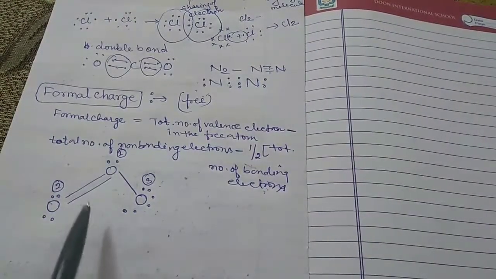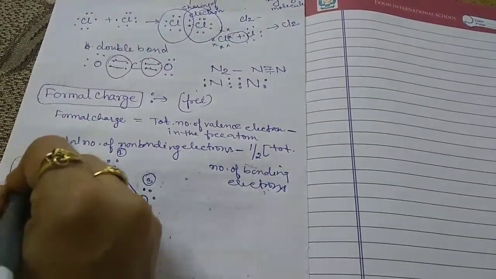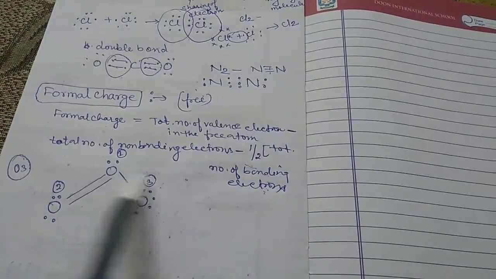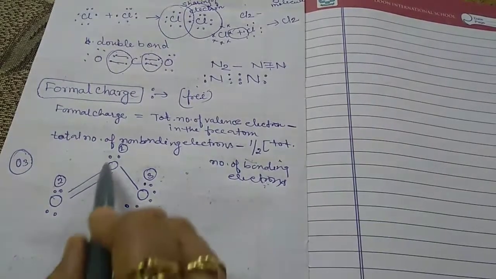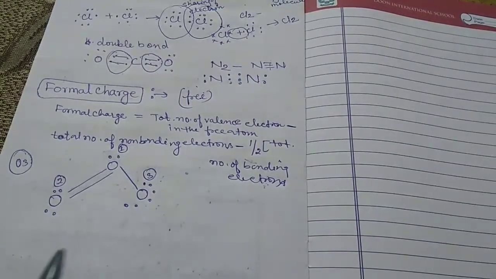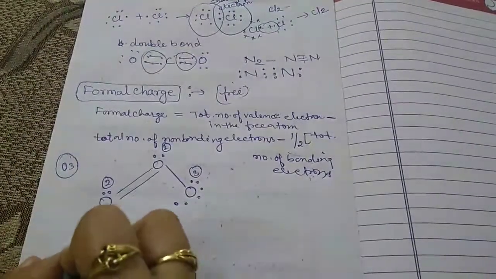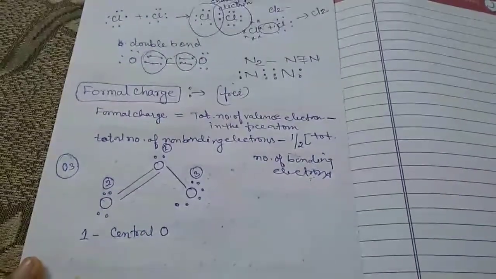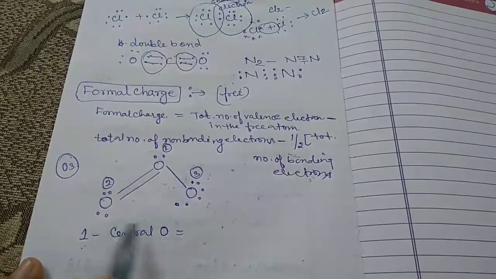Now let us consider the example of ozone, the O3 molecule, and calculate the formal charge. The atoms have been numbered: this one is 1, this is 2, and this is 3. We have to calculate the charge on the different oxygen atoms. First of all, number 1, the central oxygen. Let us calculate the formal charge for this one.